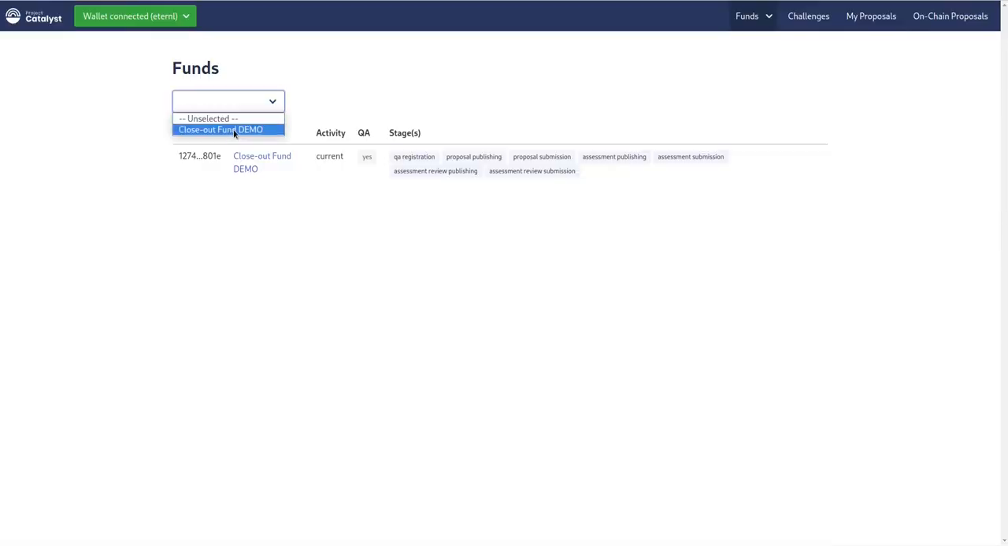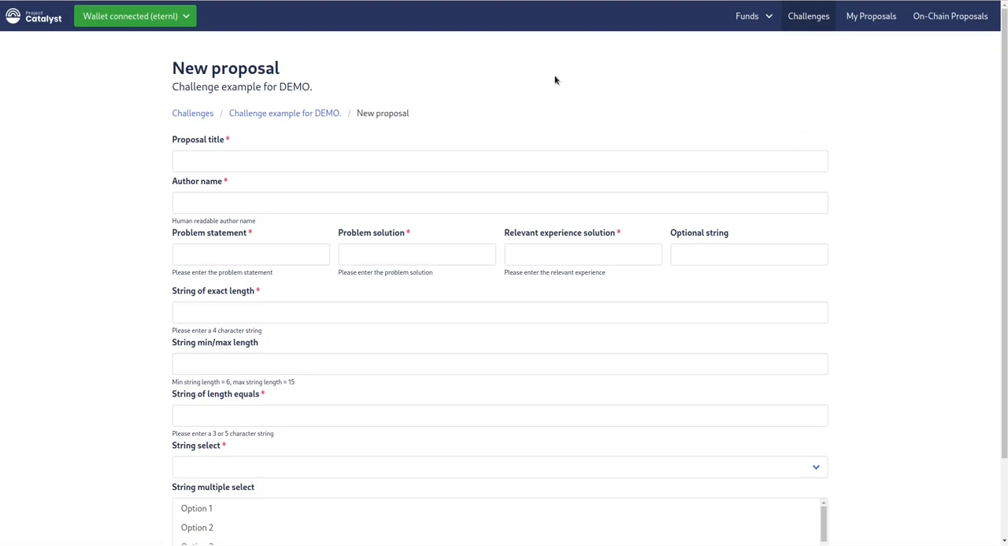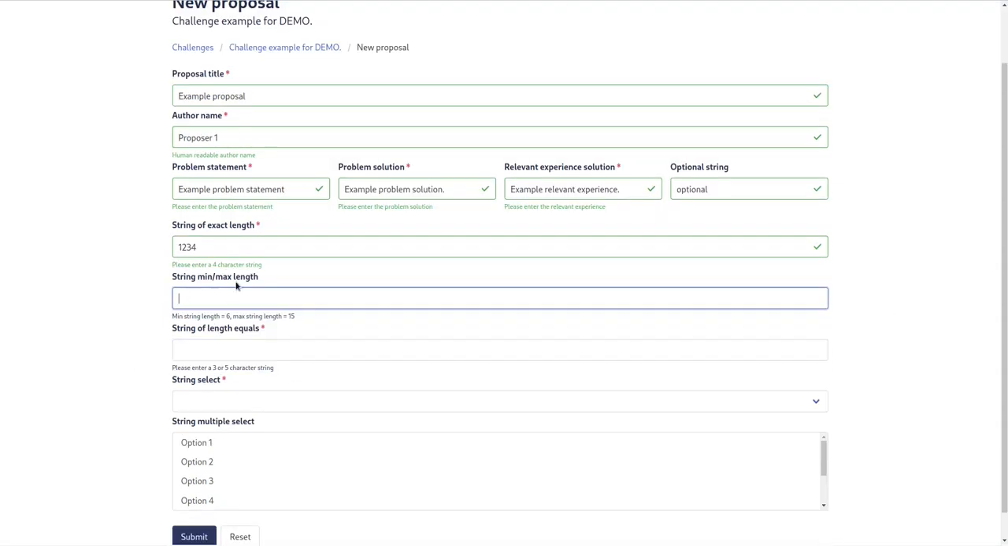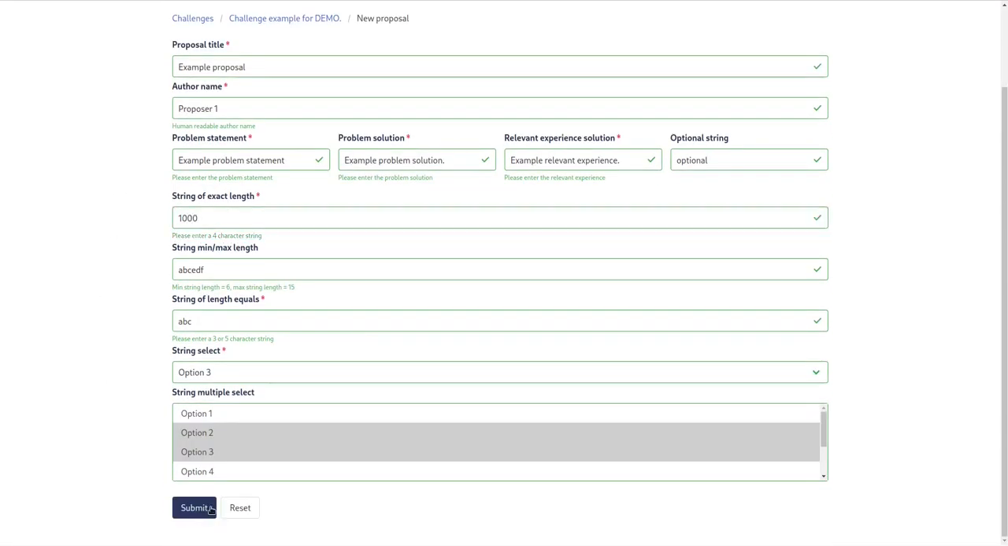We select the fund we want to work on. After that, we can explore the challenges of this event, and we can see that the data matches with what we submitted. Now let's create our proposal. We can fill all the fields, and as you can notice, fields are parsed from the Genesis transaction. The custom validations are also triggered accordingly. We can now submit our proposal.